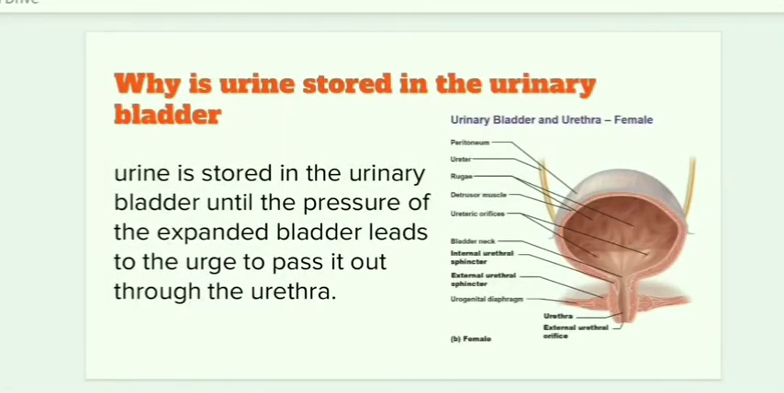And finally, the urine is stored in the urinary bladder. Urine is stored in the urinary bladder until the pressure of the expanded bladder leads to the urge to pass it out through the urethra. This is controlled by the brain, and it is a voluntary function, so we can control it, right? Urine we can control, whereas solid food waste, feces, we cannot control. If we control it, then it leads to some other problems. So this is about excretion in the human body, and this is very important from the exam point of view.